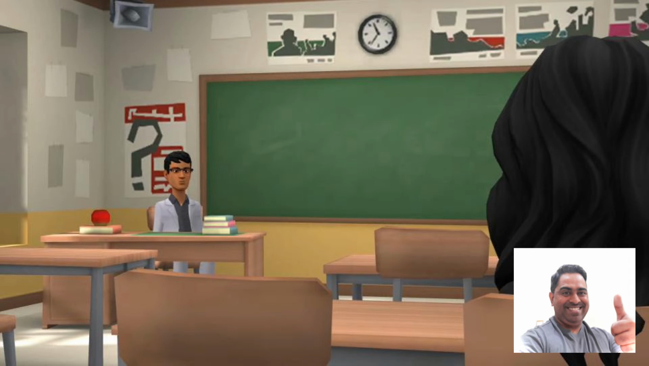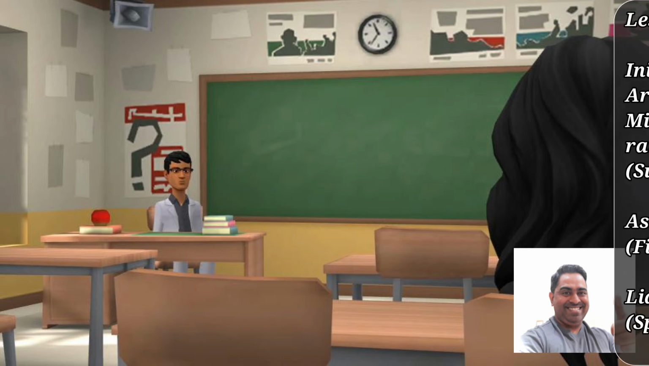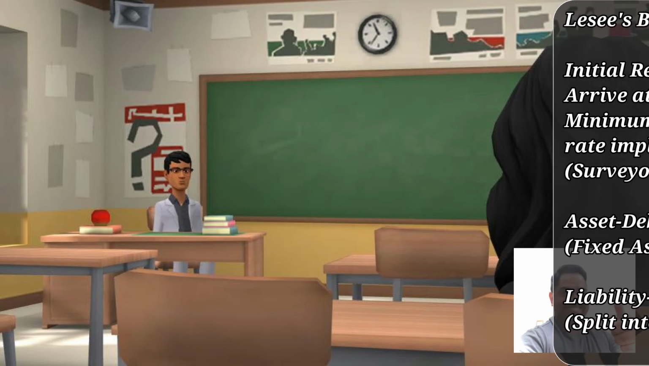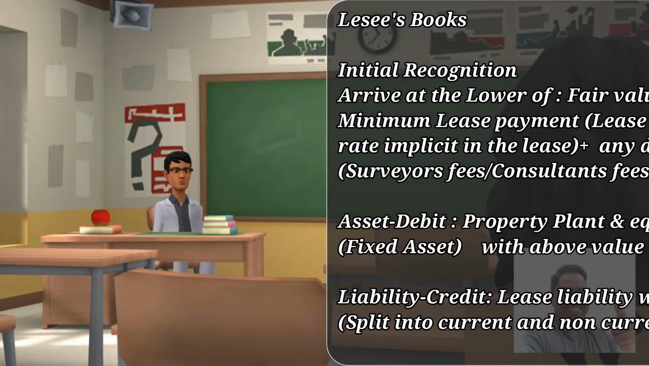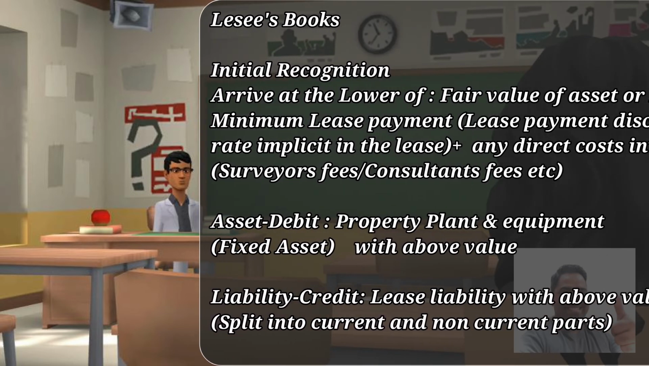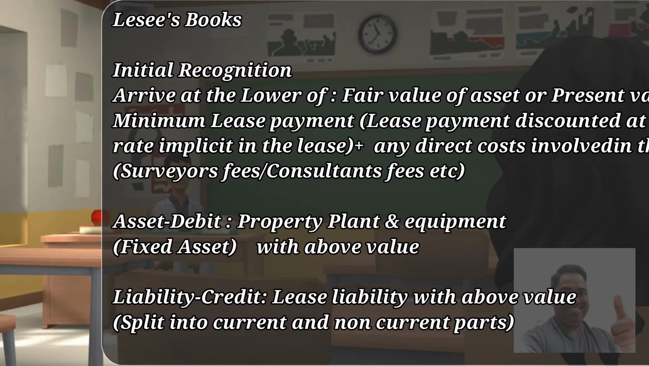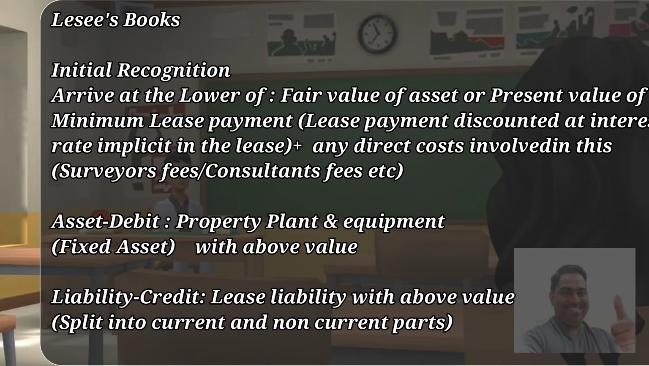Now let us talk about the accounting of leases. First, we will go through the accounting of finance lease in lessee's books. So, how to recognize this finance lease at the initial point? First, we need to arrive at the lower of fair value of the asset or present value of minimum lease payments, which is lease payments discounted at the interest rate implicit in the lease, plus any direct cost involved, such as surveyors' fees, consultant fees, etc.